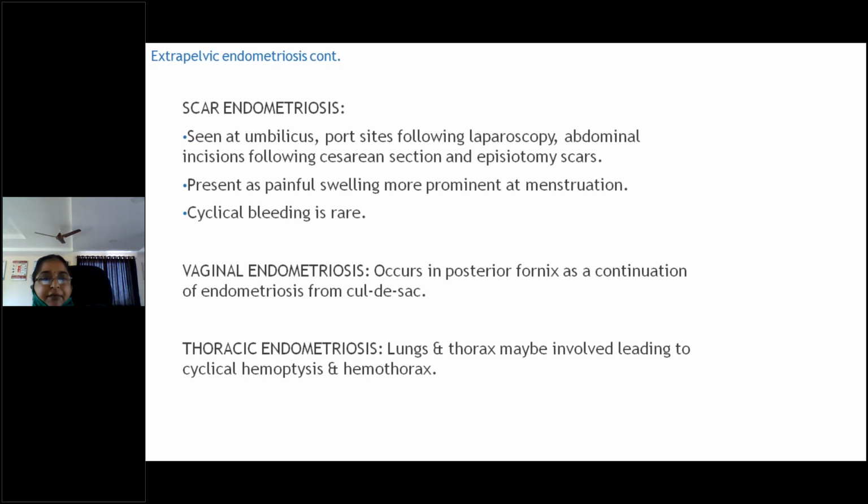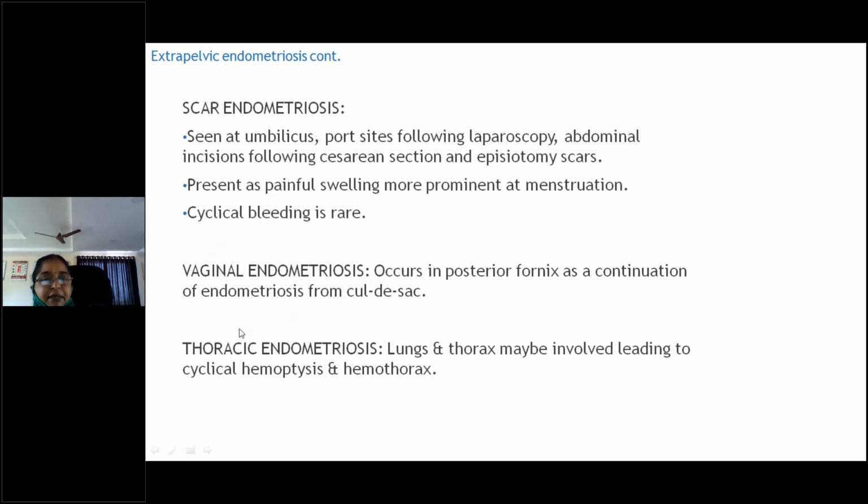Then comes the scar endometriosis. Whenever we can see the scar, what are the scars? Following laparoscopy, or abdominal incision lesions following cesarean section. Already I told you hysterotomy, even episiotomy also. Okay. They present as painful swelling, more prominent at menstruation. Cyclical bleeding is rare but can be seen on this scar also.